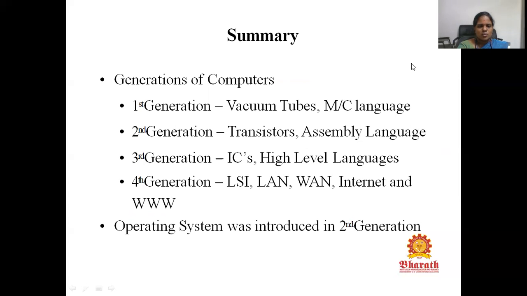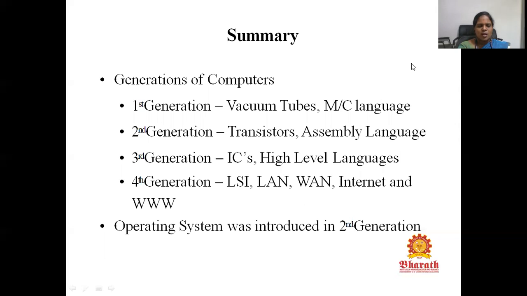The first generation computers deal with vacuum tubes, and here machine language is used. The second generation deals with transistors, where assembly language is used. The third generation deals with integrated chips, where high level languages have been used.